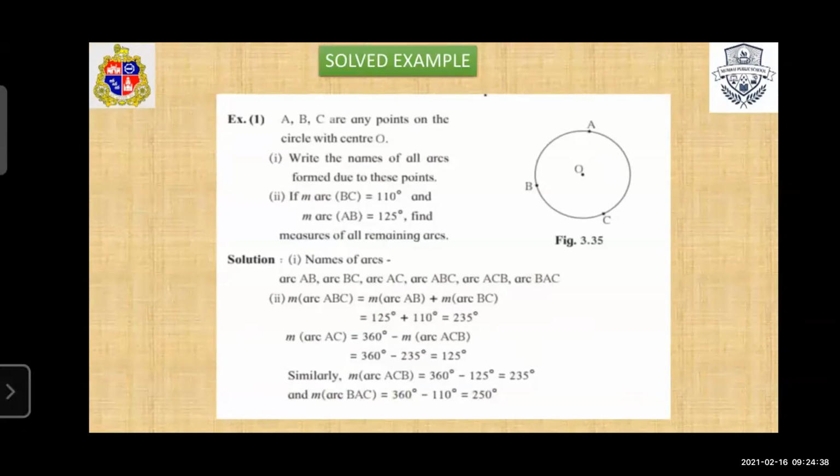A, B, C are the points on the circle with center O. First question is to write the name of all the arcs. You have to write down the name of all the arcs. So first consider two points. First you write arc AB, comma, arc BC, comma, arc AC. Clear? Then we assume three points: arc ABC, arc ACB, and arc BAC. Clear now? First question, first part is completed.